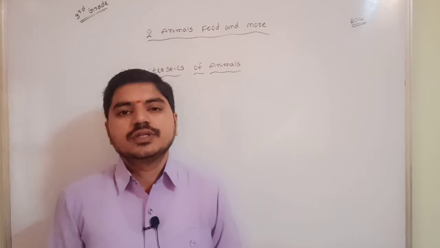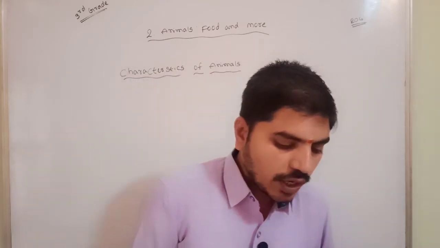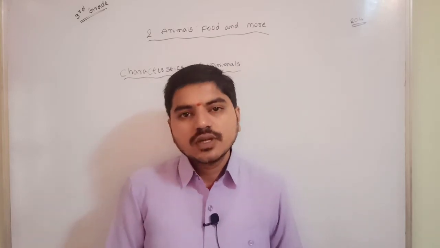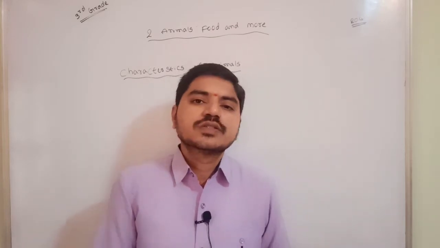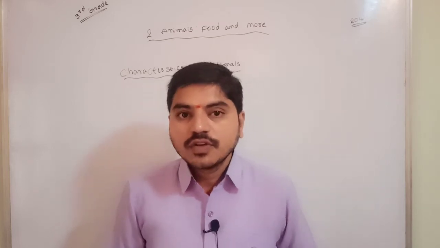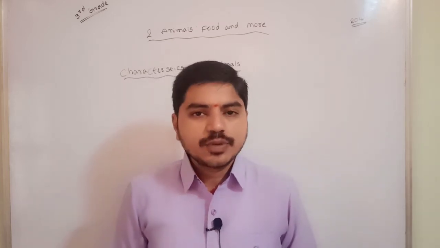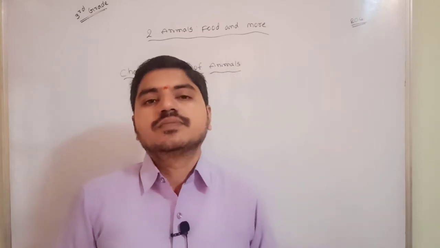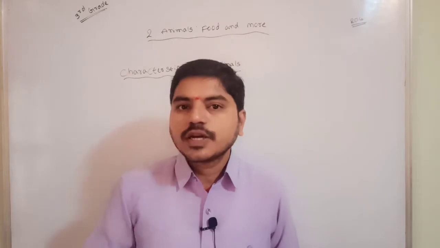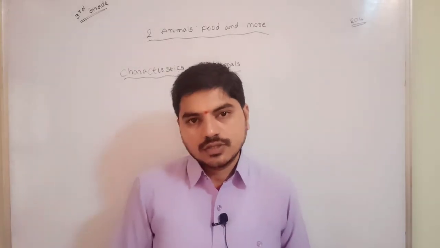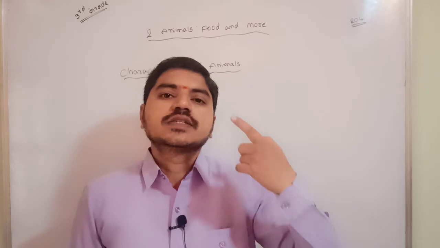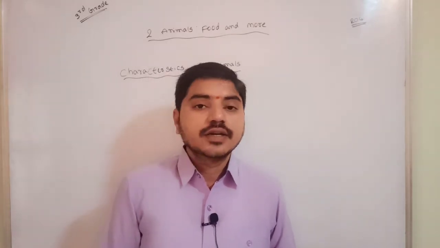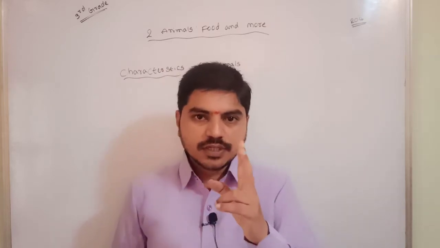And the next point is, animals have sense organs. Did you study about sense organs in your lower classes? What are the sense organs? Five kinds of sense organs are there. Animals have five kinds of sense organs. I will say, you all know, but I am going to repeat it. Now the first sense organ is the eye, and the next sense organ is the nose. Right, two completed.